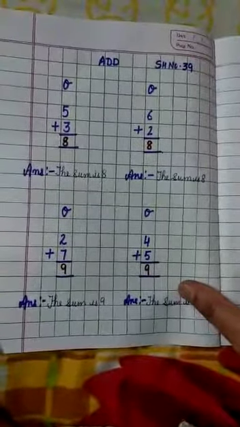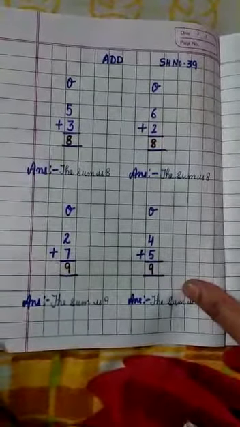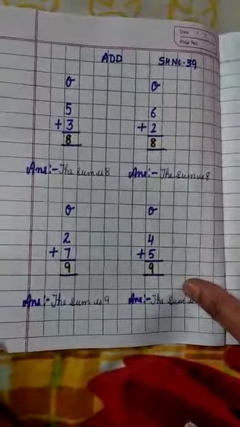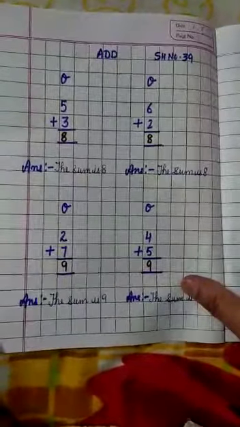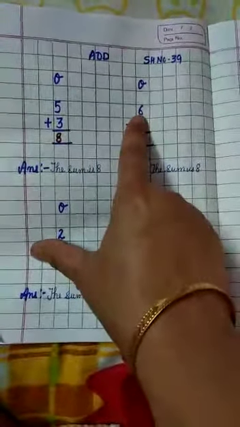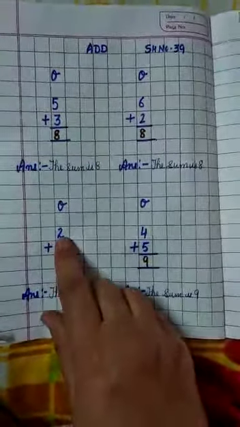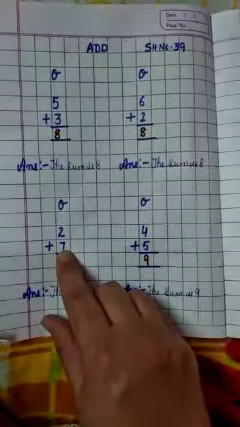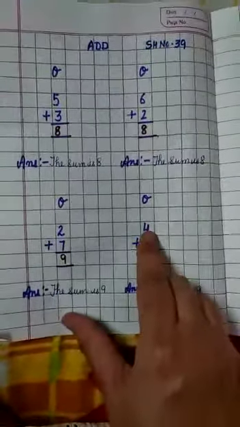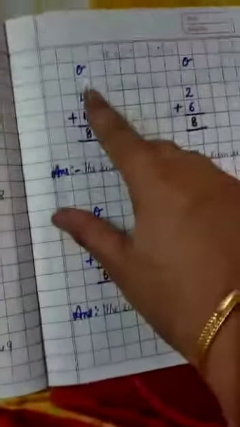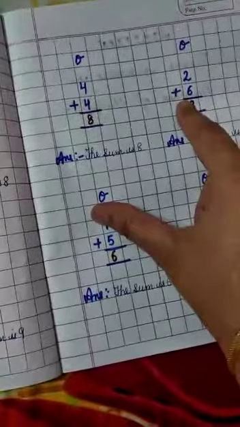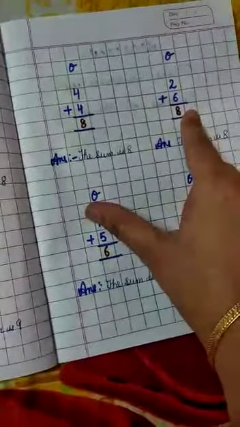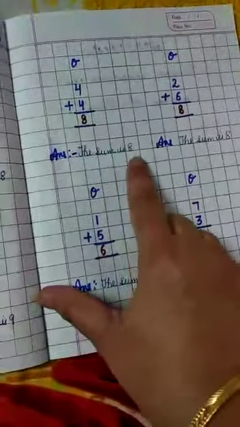we adopt the formula of the head and the finger. Upper number on the head and lower number on the finger, and then we start the counting after the number that is on the head. And 5 is on the head, and after 5, after 6, after 2, the above number, after that we start counting by opening our fingers. Like after 4, 5, 6, 7, 8, 9, then the open fingers are added, and with as many fingers as are open we count and write the answer, and in the answer we write "the sum is".